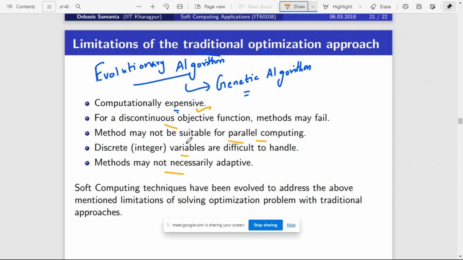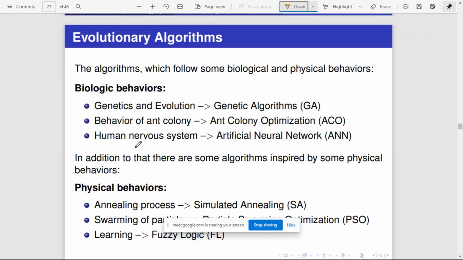In the real world, you may not always expect the environment to behave in the same way. The environment may behave in a different way. If the environment behaves in a different way, then some of the parameters may change, right? So these changes in the environment are not included in the traditional approaches. So these are some of the drawbacks of why traditional optimization algorithms cannot be applied to most real world problems. Because of this, we are going for a different class of algorithms. These algorithms are called evolutionary algorithms.